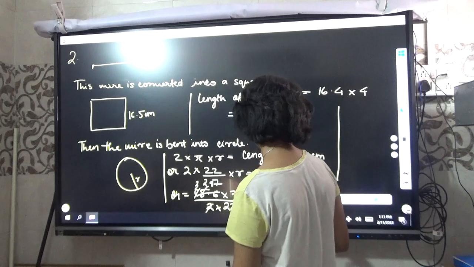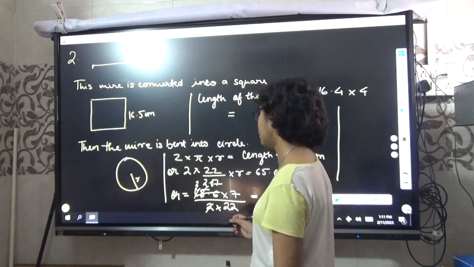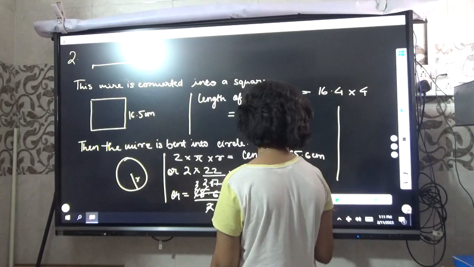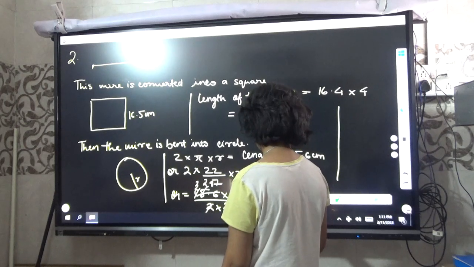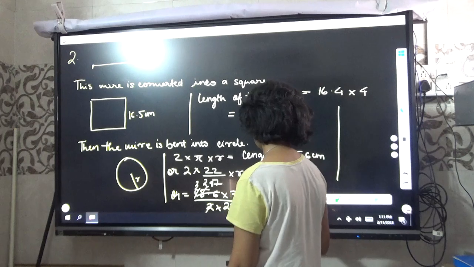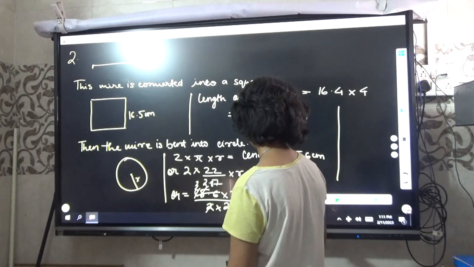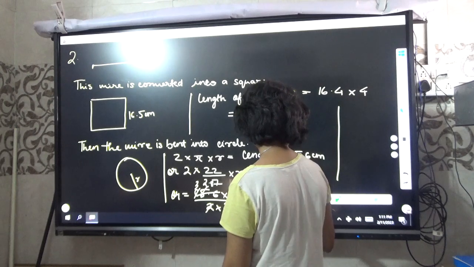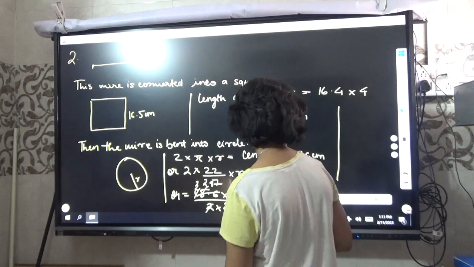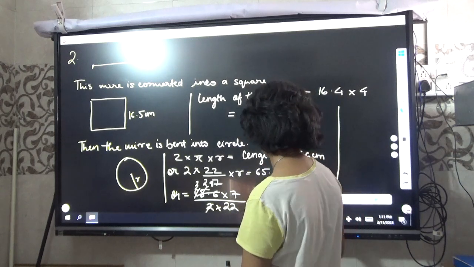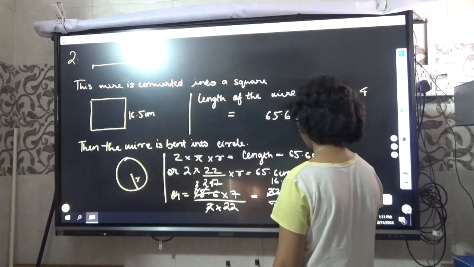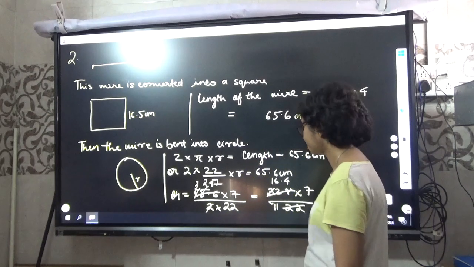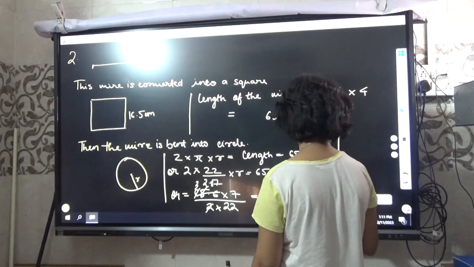Just a second, it's not clear here. So this 22 doesn't directly go to 11. Ones are 2. 16.4. And then it goes to 11. So 16.4 into 7 by 11, correct?